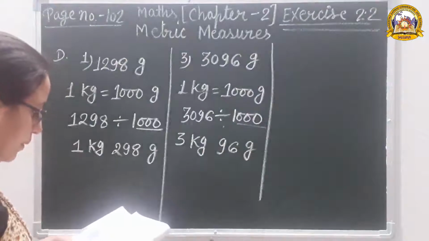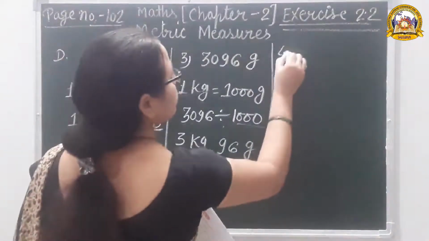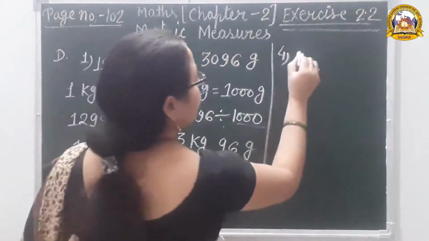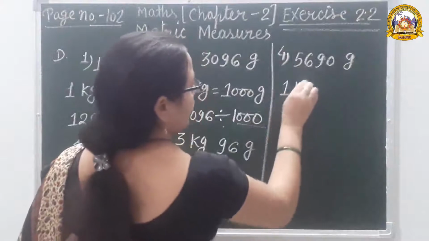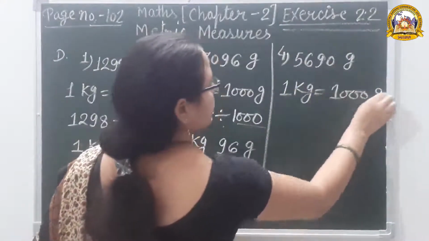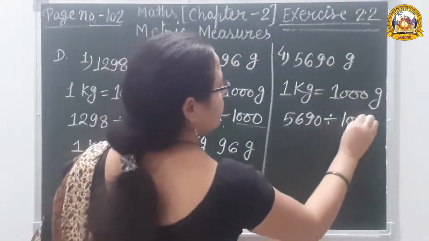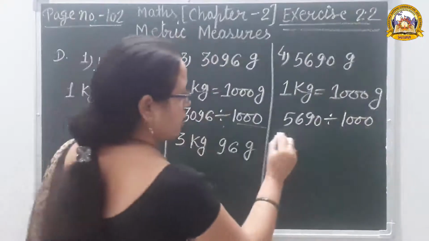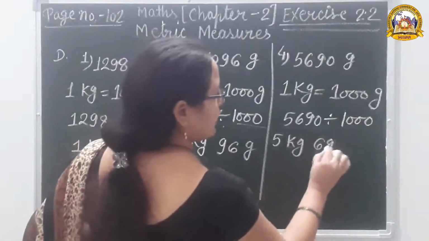Next question number 4. 5690 gram. 1 kilogram is equal to 1000 gram. 5690 divided by 1000. So 5 kilogram 690 gram.